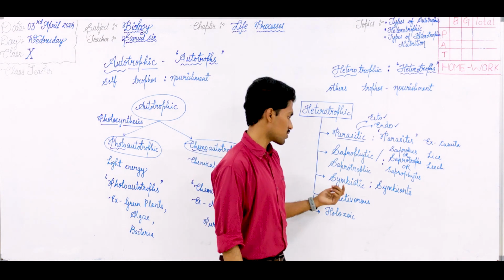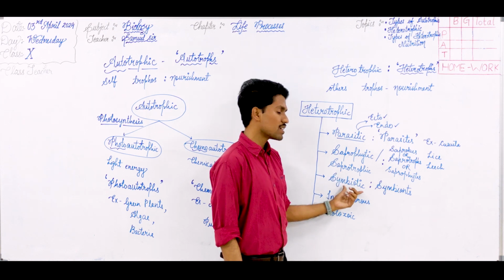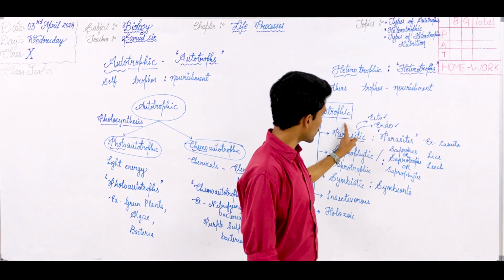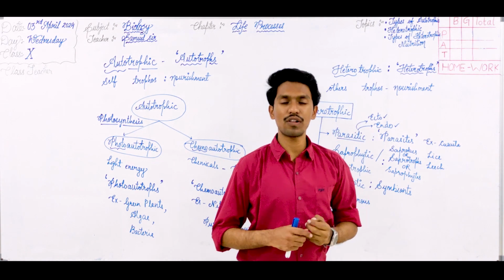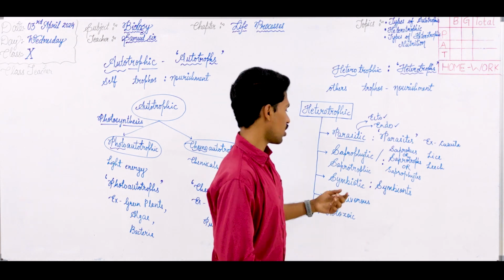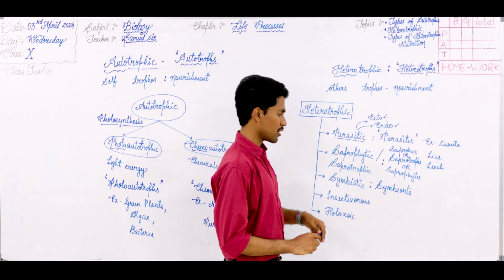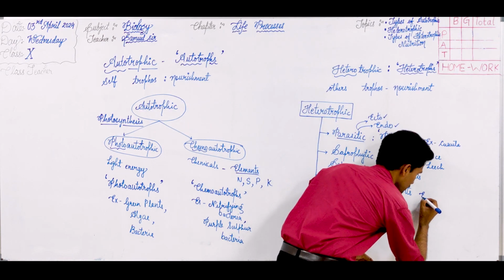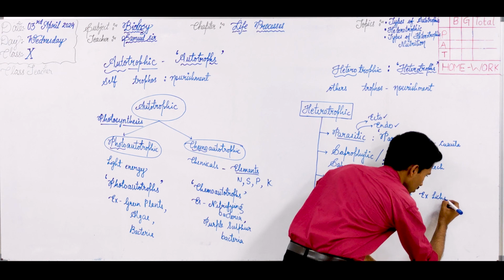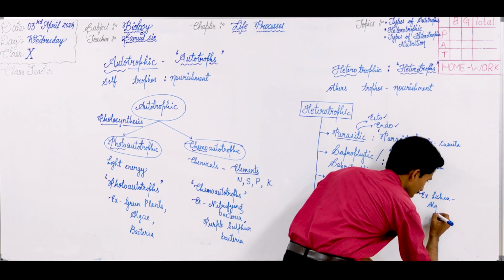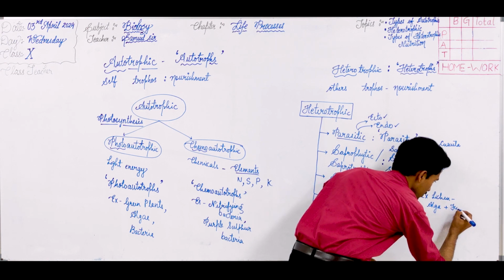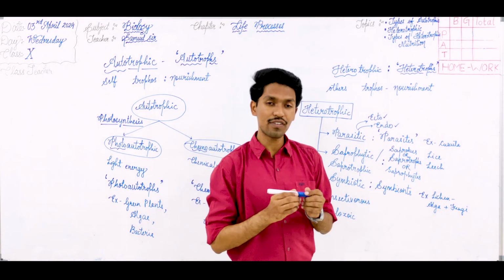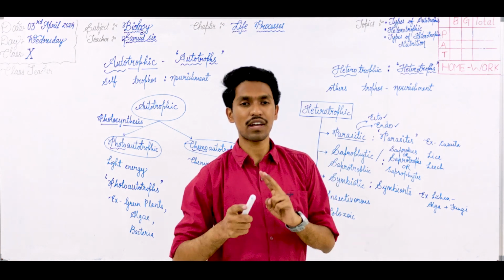Such kind of mutual association between two organisms is called symbiotic association, you can say. Symbiotic nutrition, or you can also call it symbiosis. Organisms who follow them are called symbionts or symbiotic organisms. For example, you can take lichen, which is an association between an alga and fungi. You can take the example of mycorrhizae. You can also take the example of leguminous plants along with the rhizobium bacteria.